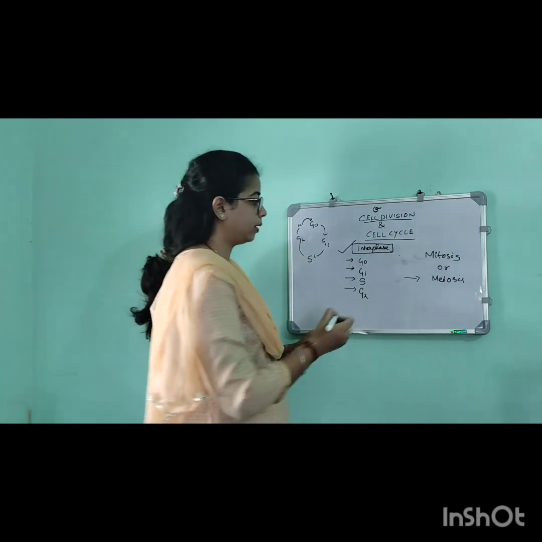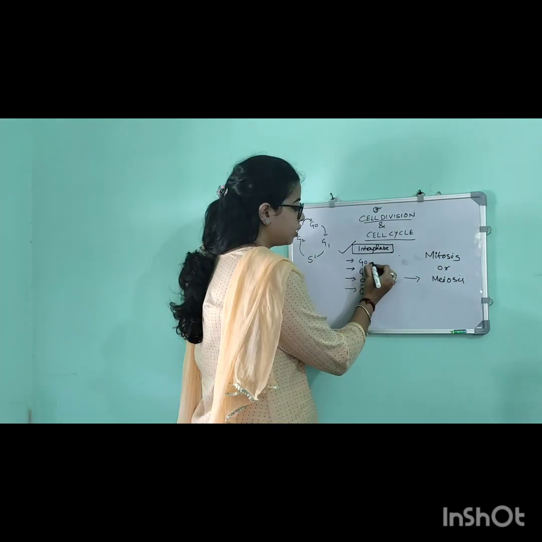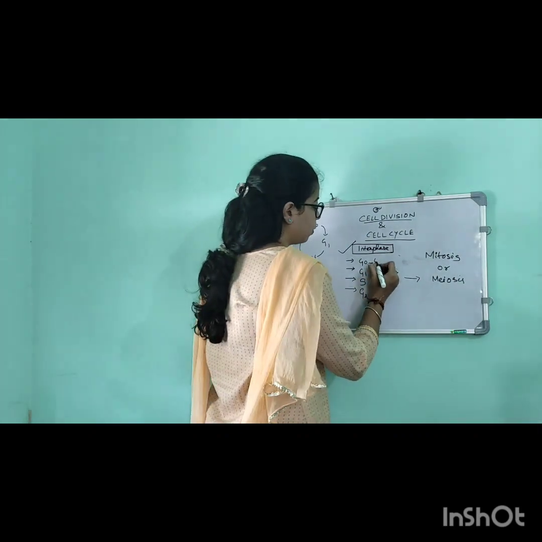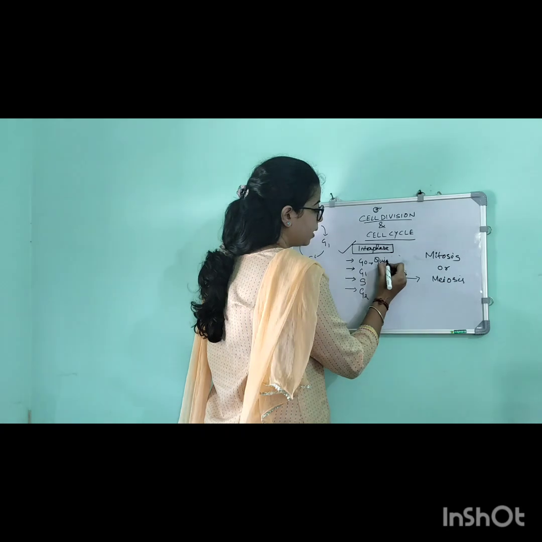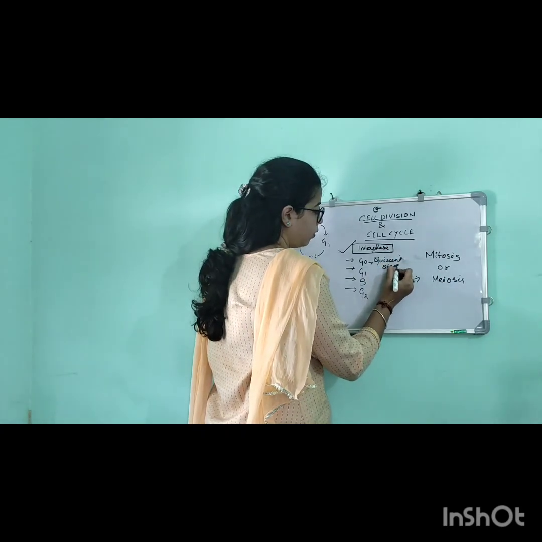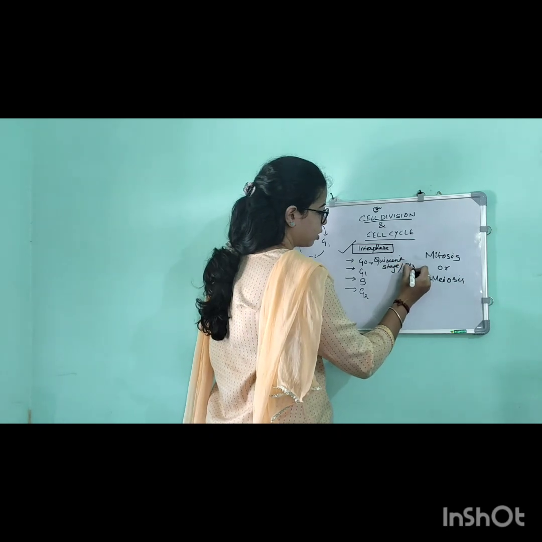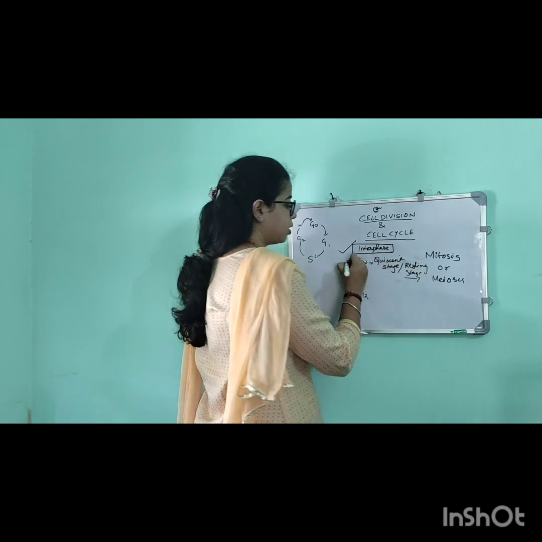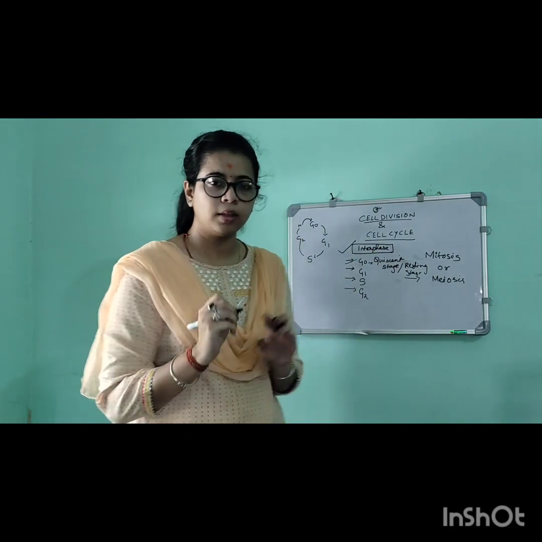Then what happens in the G0 phase? The G0 phase is also known as the quiescent stage, or you can say resting stage. During this stage, no cell division occurs, nothing occurs.